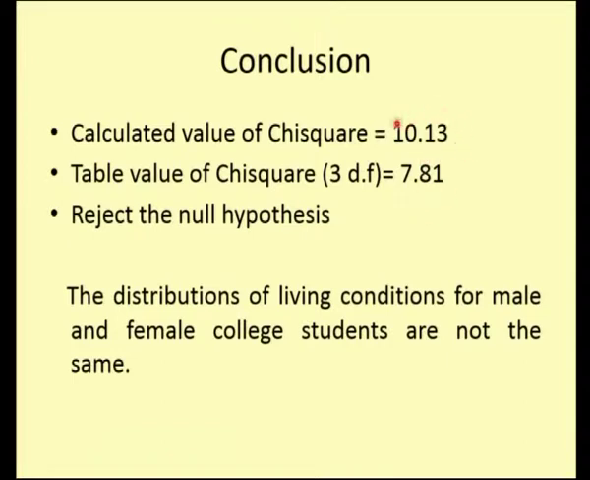So, what I have to do? I have to compare this with the table value, and the table value here for 3 degrees of freedom and 5% level of significance comes to be 7.81. So, if the calculated value is greater than the table value, reject the null hypothesis. Therefore, the living conditions for male and female students are not the same. So, homogeneity does not exist here. Therefore, this is the test for homogeneity.